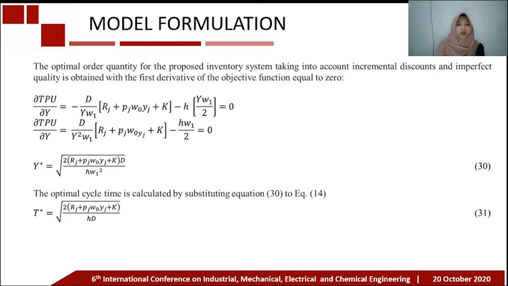And the optimal order quantity for the proposed inventory system, taking into account incremental discount and imperfect quality, is obtained with the first derivative of the objective function equal to 0. Then we get the optimal number of orders with the following equation. Meanwhile, the optimal cycle time is calculated by substituting y into the cycle time.